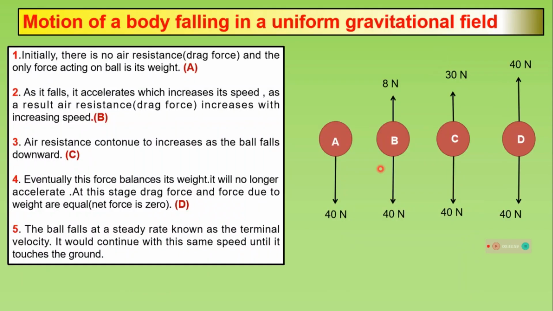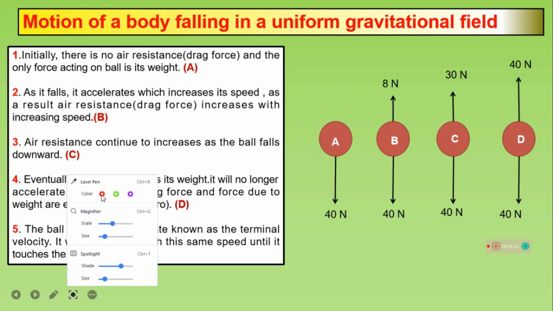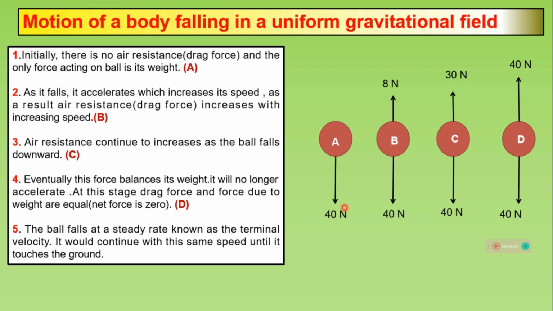Motion of a body falling in a uniform gravitational field. Let's consider the motion of a ball falling in a uniform gravitational field. Initially, there is no resistance, the drag force is zero, and the only force acting on the ball is its weight. Let's consider 40 Newton is the weight of the ball, which is acting downward. As it falls, it accelerates, which increases its speed. As a result, air resistance, the drag force, increases with increasing speed. Let's consider in this case the magnitude of air resistance developed is 8 Newton.